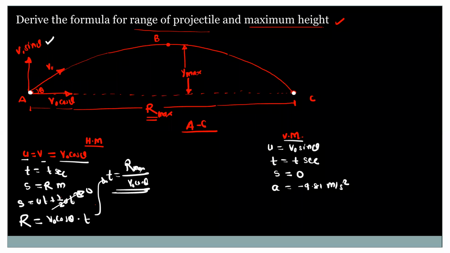And now use the equation for vertical motion. So S is equal to ut plus half at square. Displacement is 0 for vertical motion. Initial velocity is V naught sine theta, so 0 is equal to V naught sine theta into t minus half into 9.81 t square. Okay, so put the value of t from the first equation.